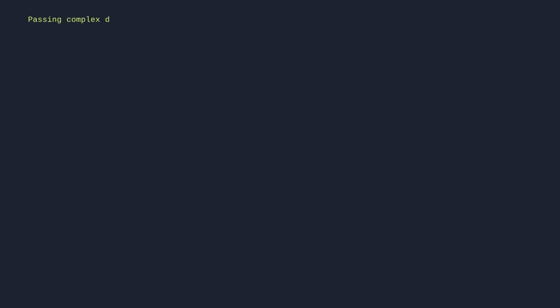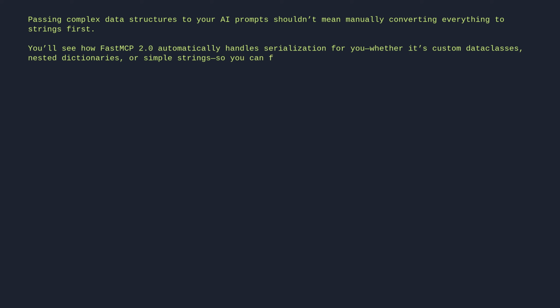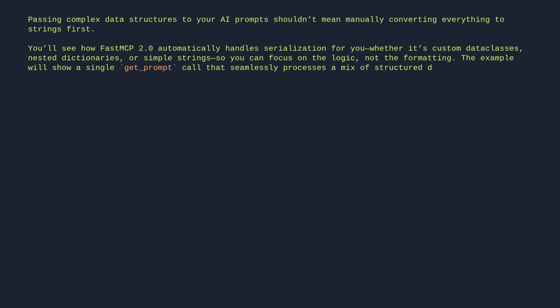Passing complex data structures to your AI prompts shouldn't mean manually converting everything to strings first. You'll see how FastMCP 2 automatically handles serialization for you, whether it's custom data classes, nested dictionaries, or simple strings, so you can focus on the logic, not the formatting. The example will show a single getPrompt call that seamlessly processes a mix of structured data types, all converted behind the scenes.